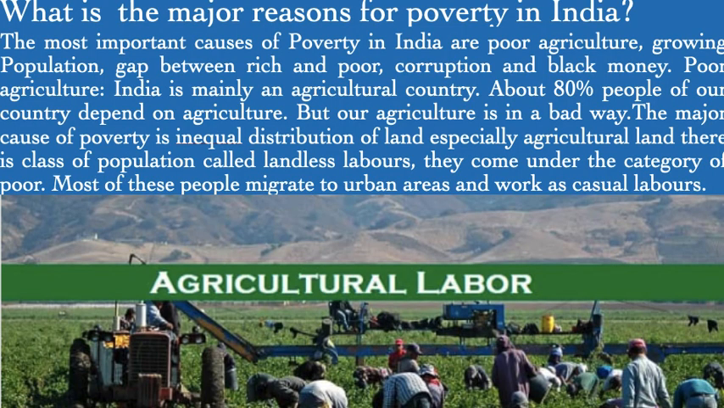What is the major reason for poverty in India? The major reason for poverty exists among agricultural laborers. The most important causes of poverty in India are poor agriculture, growing population, gap between rich and poor, corruption and black money. Poor agriculture: India is mainly an agricultural country. About 80% of the population of our country depends on agriculture, but our agriculture is in a bad shape. The major cause of poverty is unequal distribution of land, especially agricultural land. There is a class of population called landless laborers. They come under the category of poor. Most of these poor migrate to urban areas and work as casual laborers.